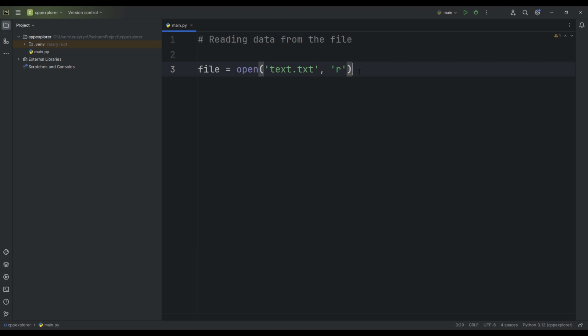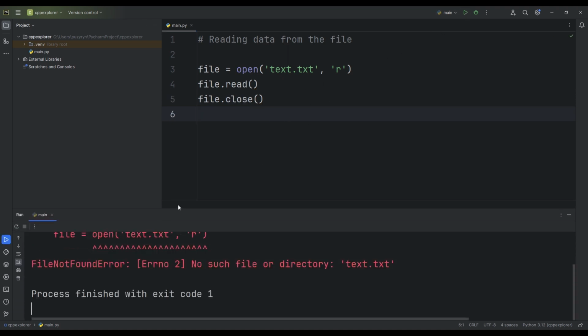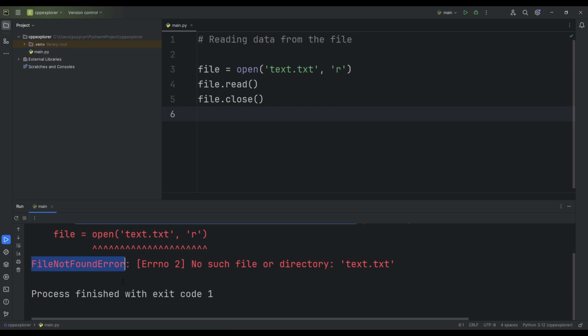Let's try to invoke this error since we don't have this file. Then, we will simply access the read method. Also, don't forget that we always need to close the file. If I run this program at the moment, we will get an error. This error is because we tried to open a file that doesn't exist.